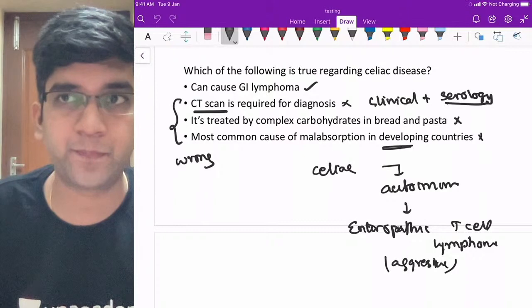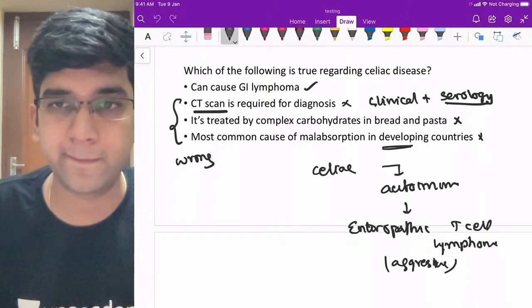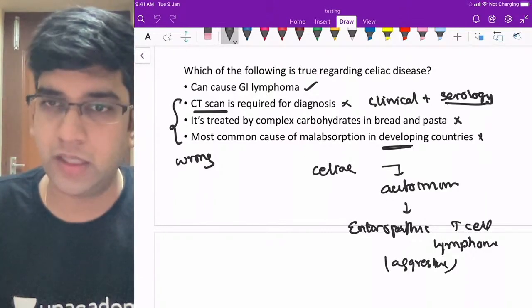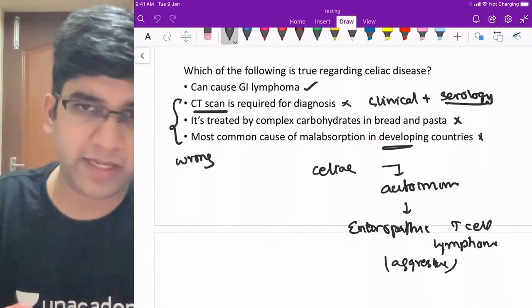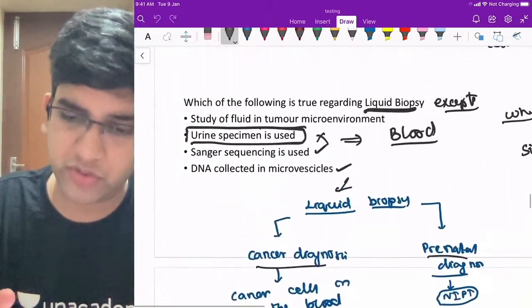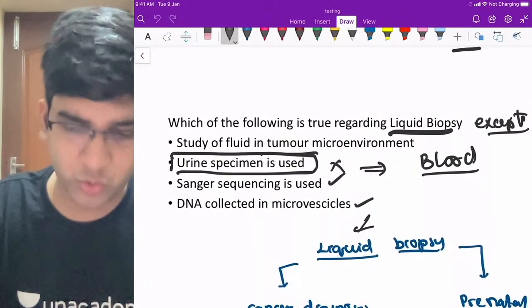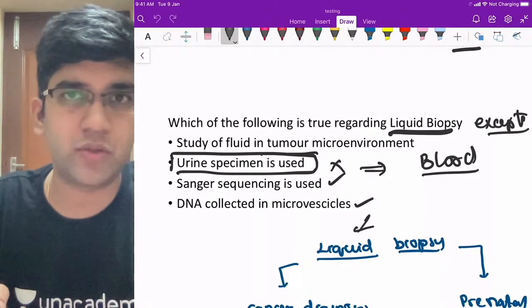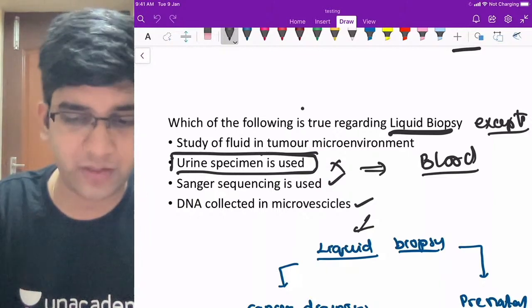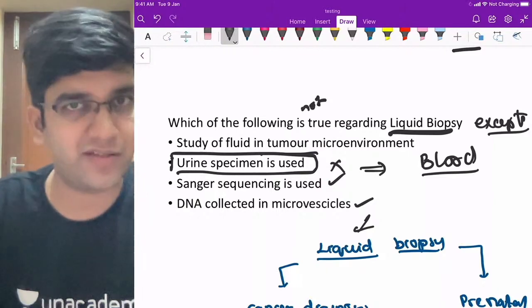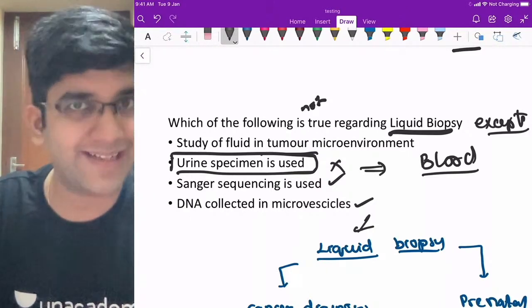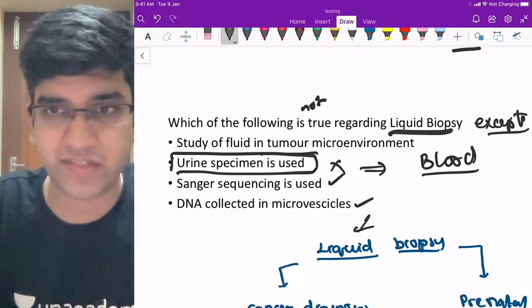Okay, great, fine. There should be an except in the question. I'm saying this because these three statements are correct. If there's no except, I'm not sure how to go about it. There should have been either not true or except, because it studies tumor microenvironment, Sanger is used, and DNA is collected in microvesicles only.